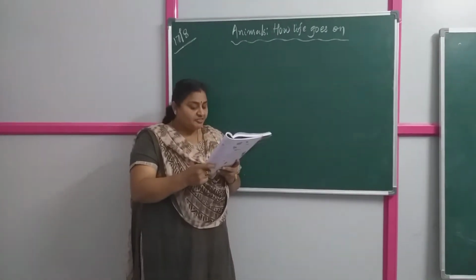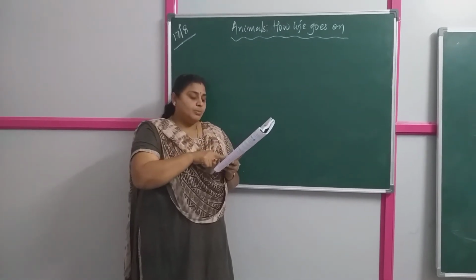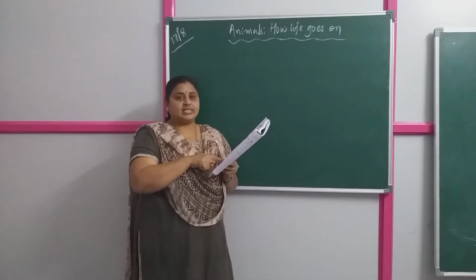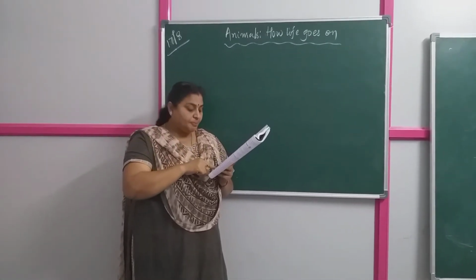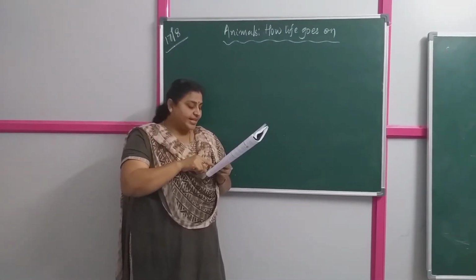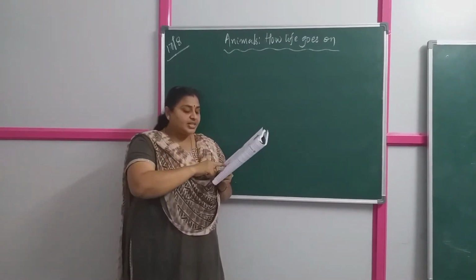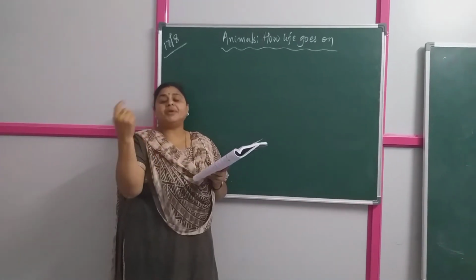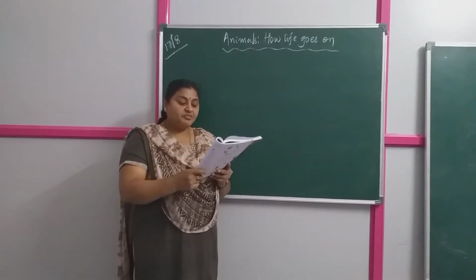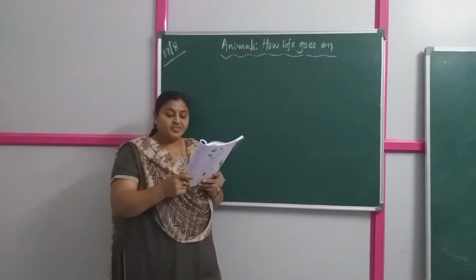Now if you see your figure 3.4, they have given the different stages of how the chick comes out of the egg. If you see page number 146, picture 3.4, different pictures are given showing how the chick comes out from the egg. So figure 3.4 shows the different stages of the development of a chick.